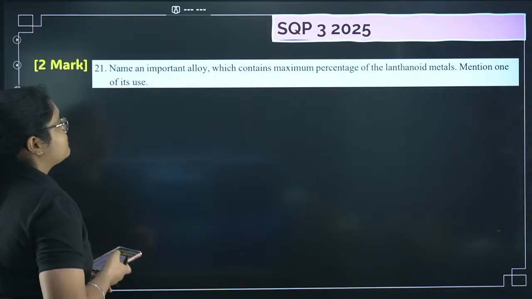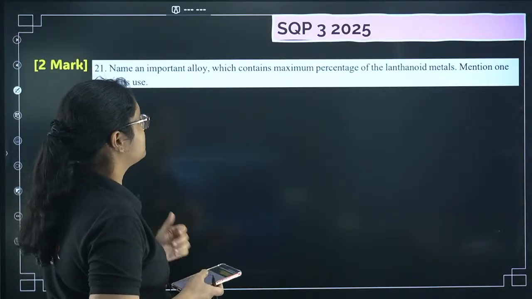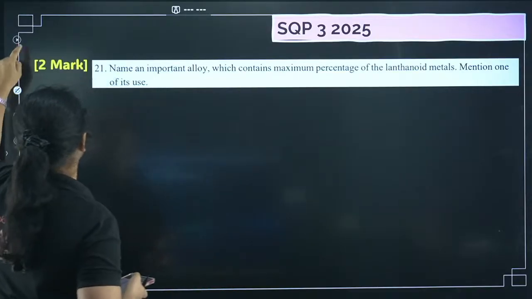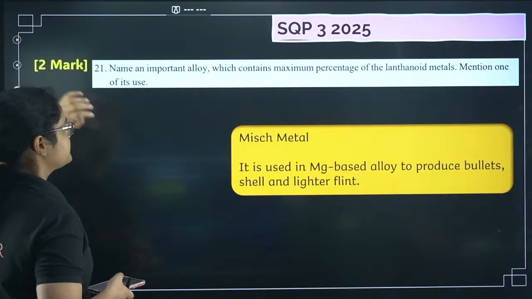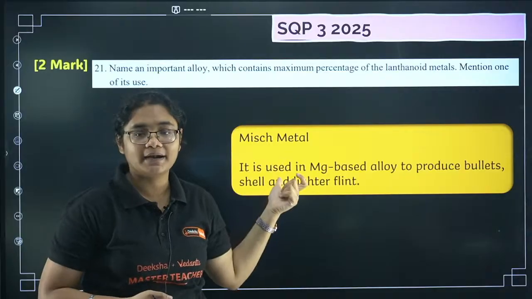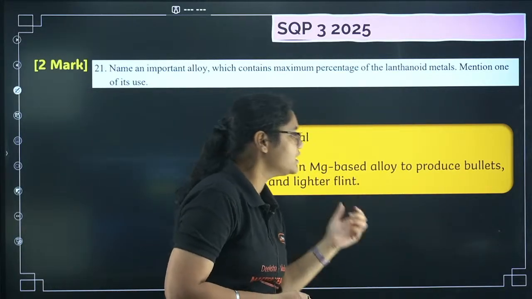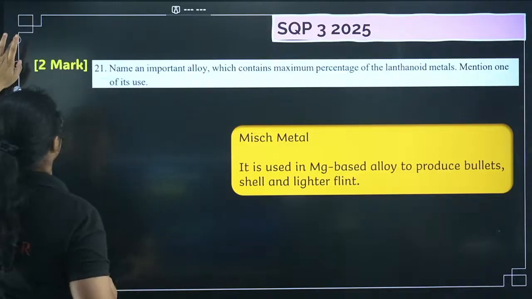Next we have: name an important alloy which contains maximum percentage of lanthanoid metals and mention one of its uses. So this was a 2-marker question. We all know it is misch metal, and what is this used for? It is used in magnesium based alloys to produce bullets and other things.